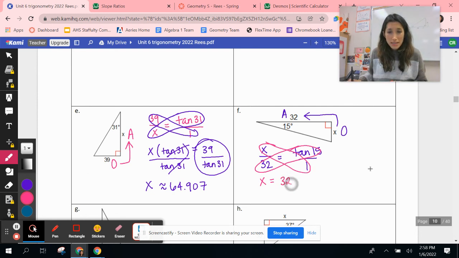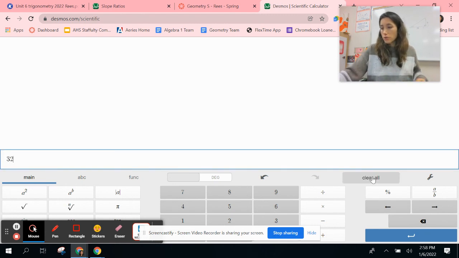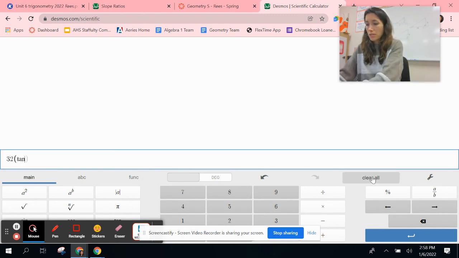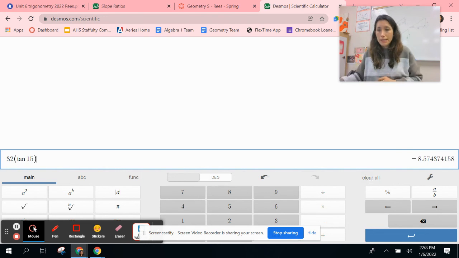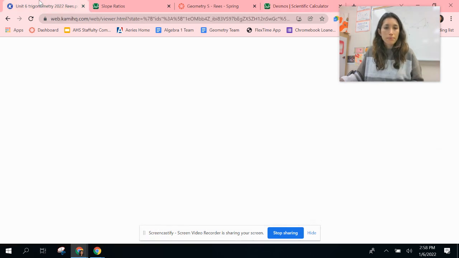Or we can skip that step because we're not writing out the decimal of tan 15, we're just multiplying it by tan 15. So all in one step in our calculator, we're just going to multiply 32 with tan 15. Let me clear this and multiply 32 with tan 15. And that's going to give us 8.574.